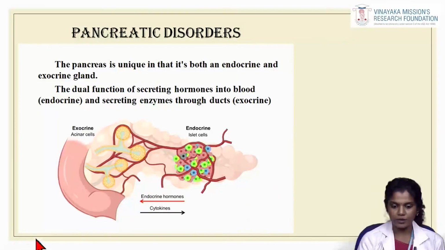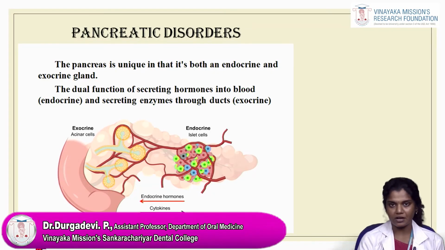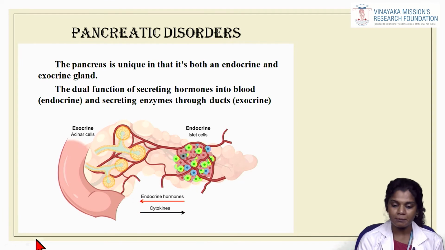Yeah, next we are moving on to pancreatic disorders. So we have finished seeing about adrenal disorders, and next we are moving on to pancreatic disorders. The pancreas is unique in that it acts both as an endocrine and an exocrine gland. The dual function is secreting hormones into the blood, endocrine, and secreting enzymes through the ducts, which is referred to as the exocrine.